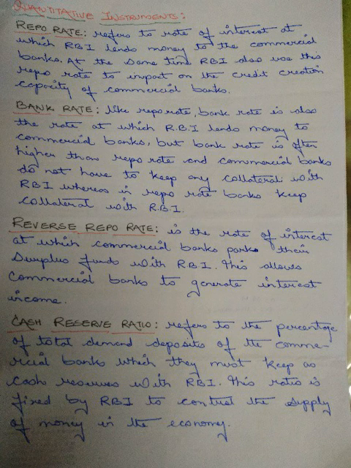Now when there is inflation, what does the RBI do? They raise the reverse repo rate. A rise in the reverse repo rate induces the commercial banks to park their surplus with RBI. RBI increases the reverse repo rate, which somehow becomes an attraction for the commercial banks to keep their surplus funds with the RBI. And as they keep their surplus funds with RBI to generate interest income, that lowers their capacity to create credit, and the supply of money is reduced in the economy. And this is how it helps to control inflation.